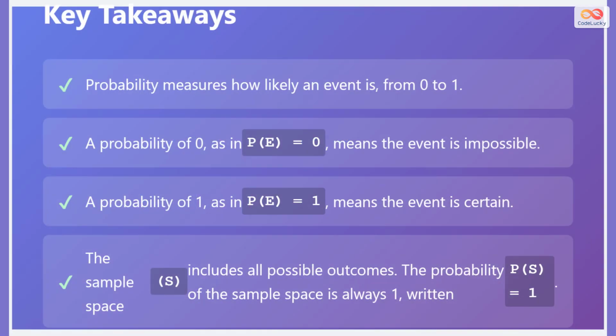To sum up, remember these key points. Probability is always a number from 0 to 1. A probability of 0 means an event is impossible, while a probability of 1 means it's certain. Finally, the probability of the entire sample space, or any possible outcome occurring, is always 1.